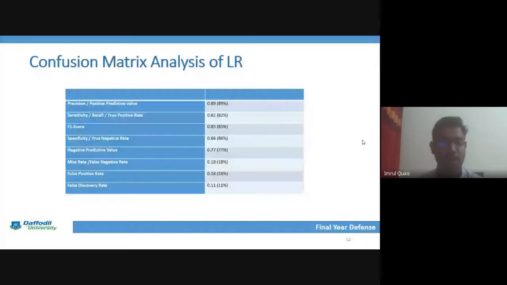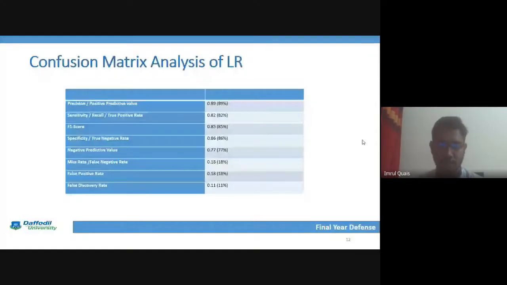Next point is sensitivity. We know that for any good model, we need high precision and sensitivity. As the sensitivity is 0.82, it is also good. And according to the precision and sensitivity, we have to analyze the F1 score. As the F1 score is 0.85, this is a good F1 score